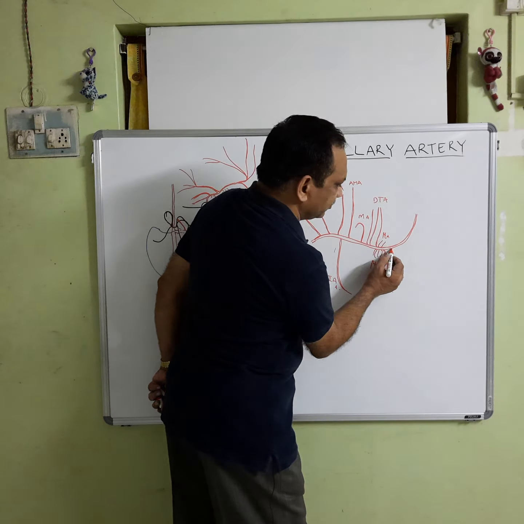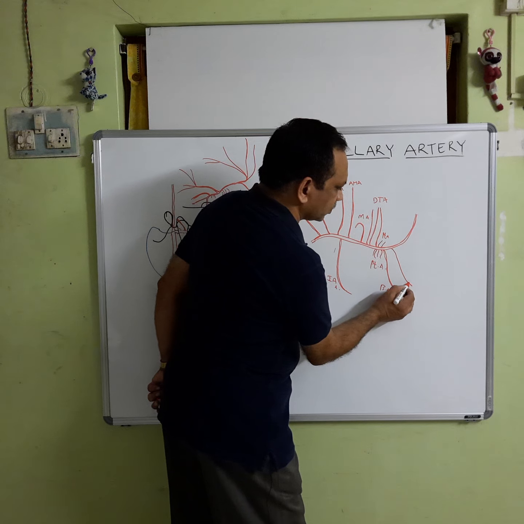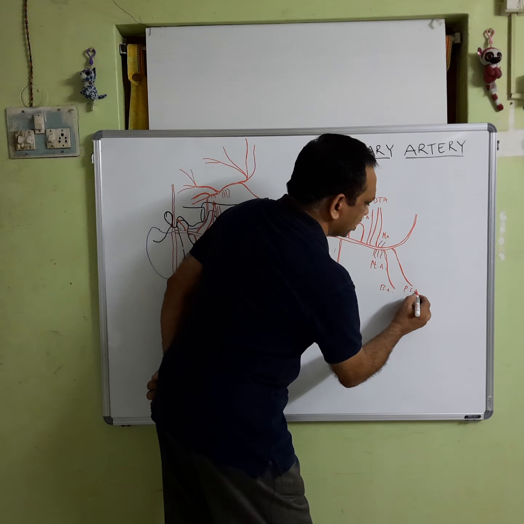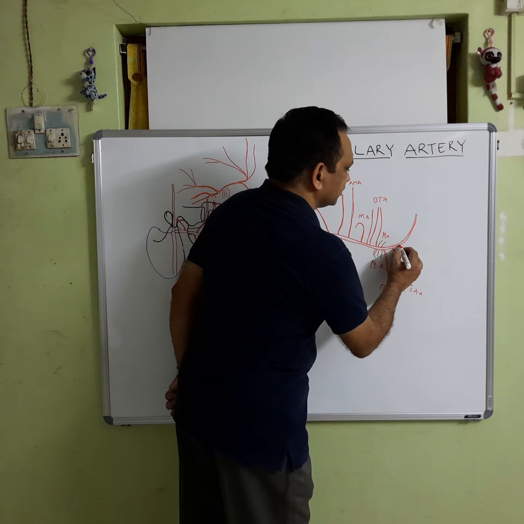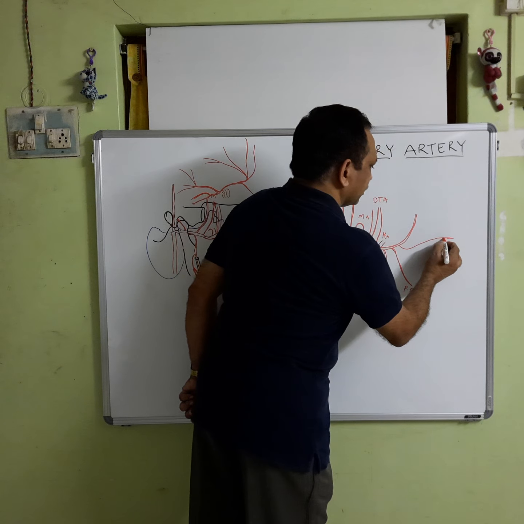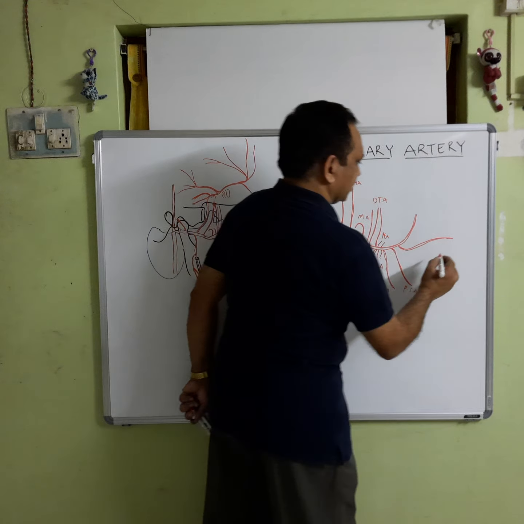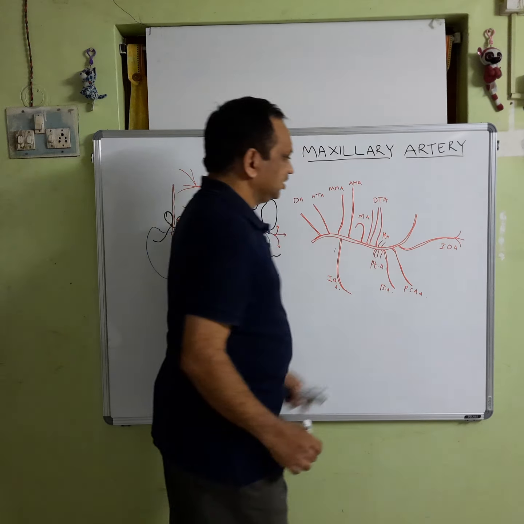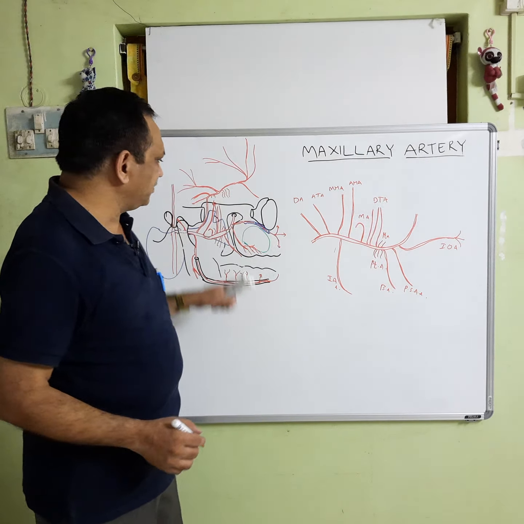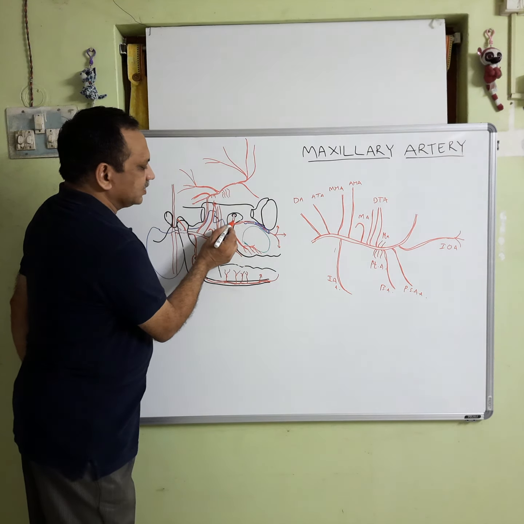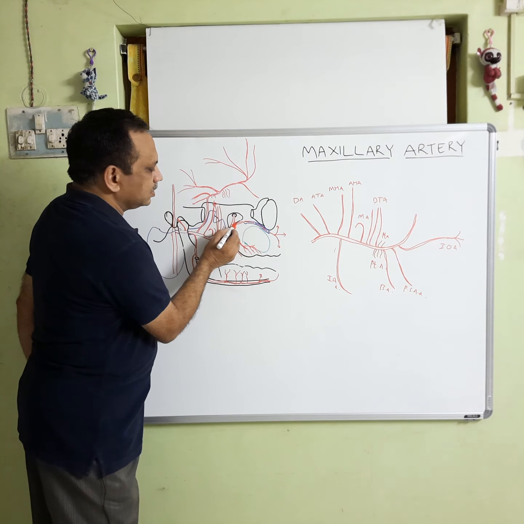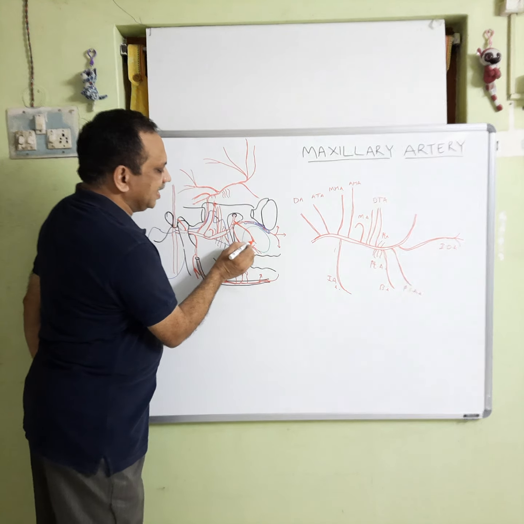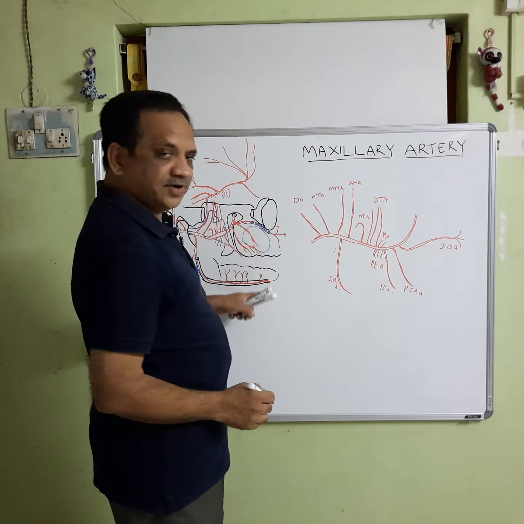So, from here we have the posterior superior alveolar artery, then comes the infraorbital artery, then the third branch comes from here, that is the middle superior alveolar artery.